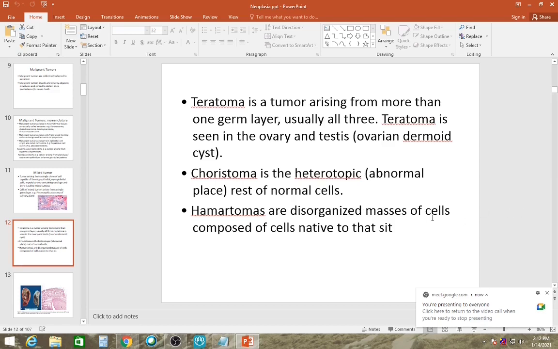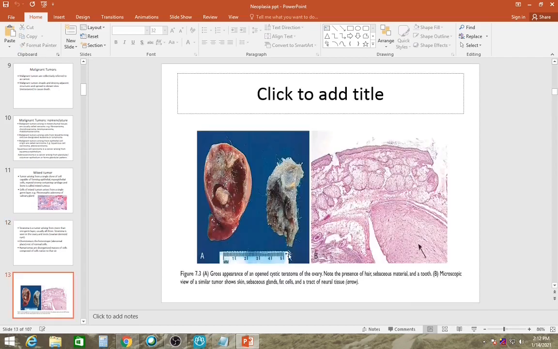Hamartomas are disorganized masses of cells composed of cells native to that site. So how are hamartomas different from neoplasms? Neoplasms are usually monoclonal, but these hamartomas are usually polyclonal. Like this is an example of a cystic teratoma. All right, so this is neural tissue. There are some fatty tissues here. So the components are from all three germ layers: mesoderm, endoderm, and ectoderm.